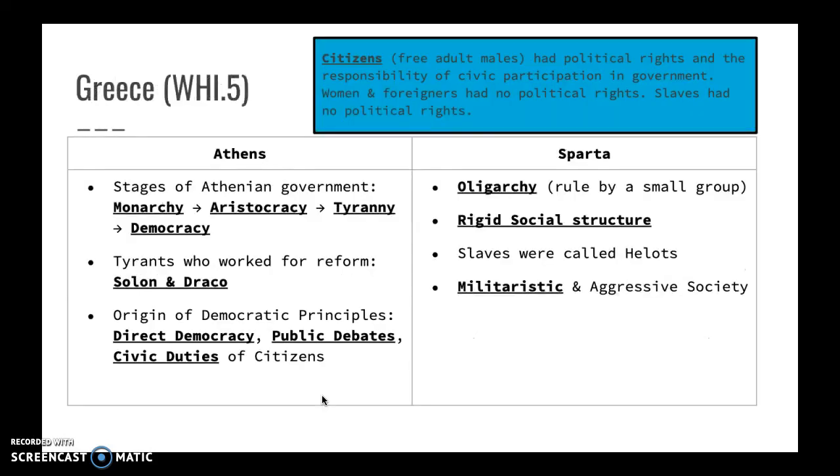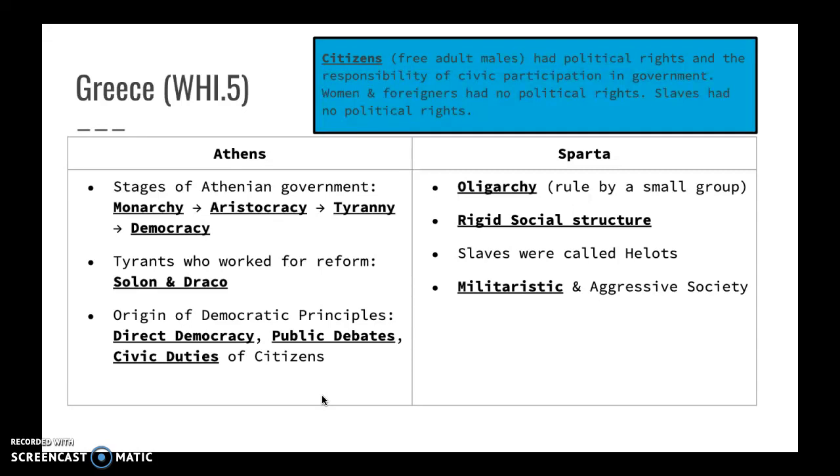In Greece, again, we're talking here specifically about the government system. Greece eventually is going to develop a direct democracy, where they had a monarchy before, then they had an aristocracy, then they had tyranny, and then they eventually come up to a direct democracy. In this democracy, citizens who were free adult males had political rights and the responsibility of participation in government. These were things like voting, participating in public debates, and paying taxes and being a part of the government.